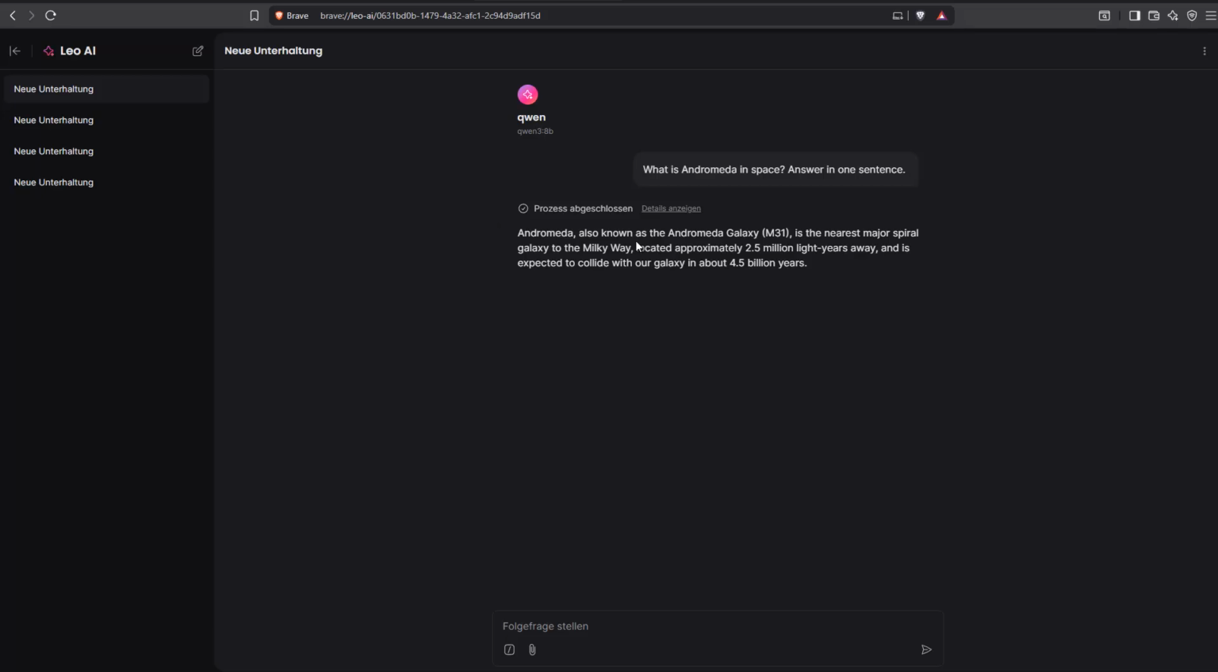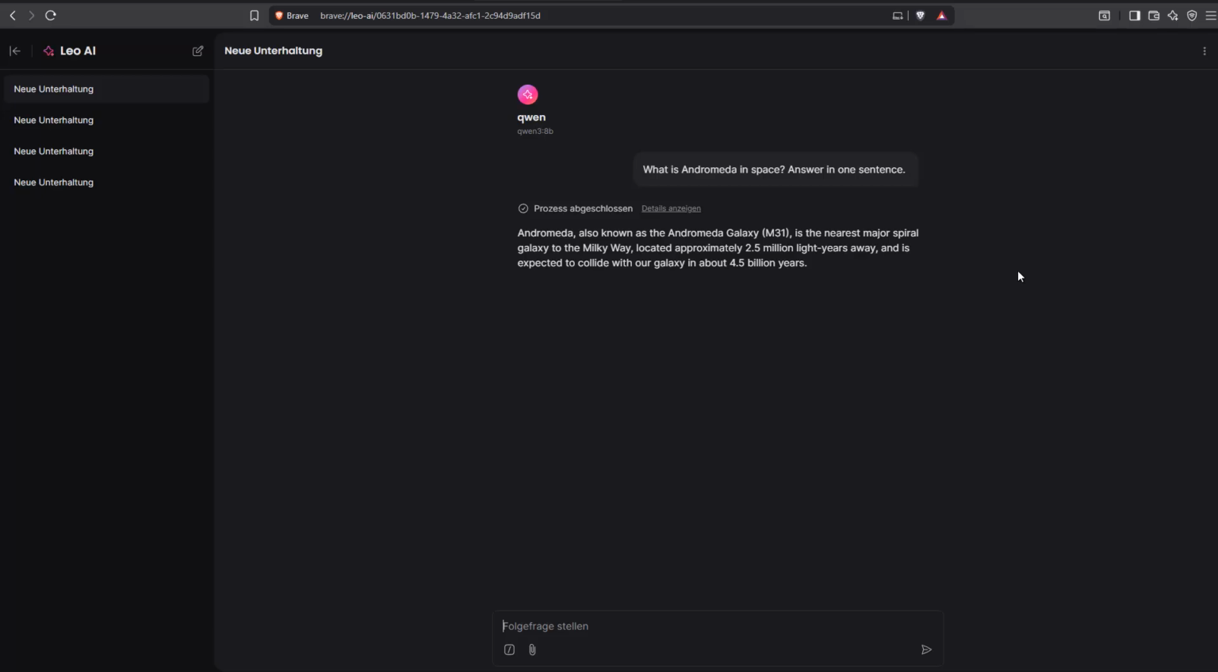So Andromeda is also known as the Andromeda Galaxy, and so on and so on. So that's basically it, and now I can continue asking further questions inside here. And all this is completely integrated into the browser itself, right? And I can see all my prior discussions in here, so I can go there again, or I can delete them and so on. So kind of similar regarding the interface to probably ChatGPT or anything like that. So that's basically it. And now the question, how can we set this up, right?